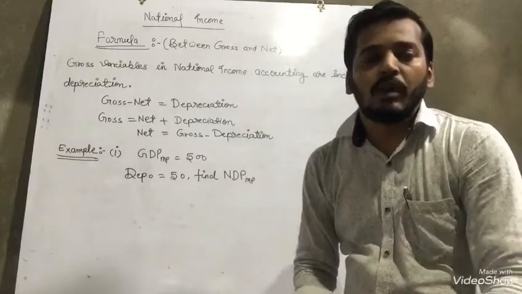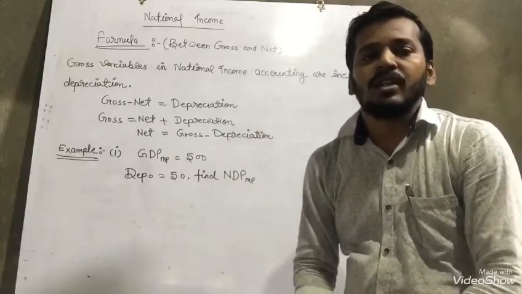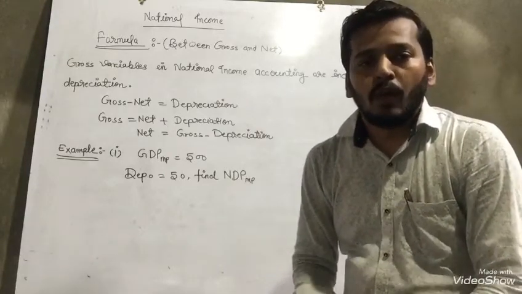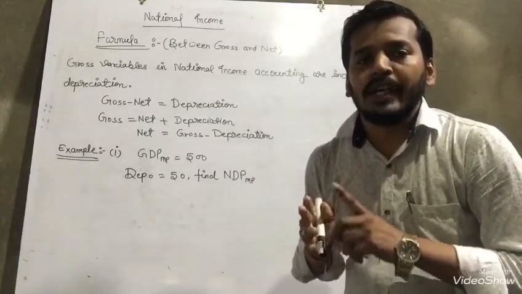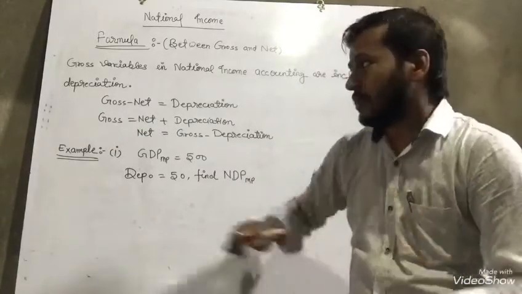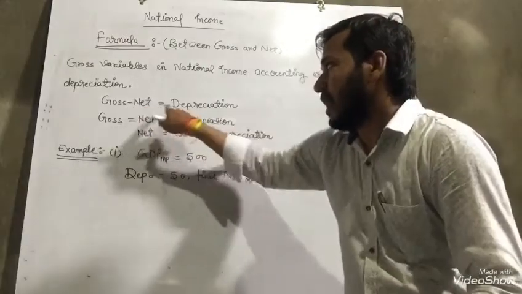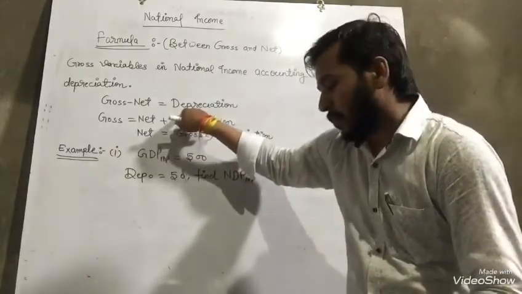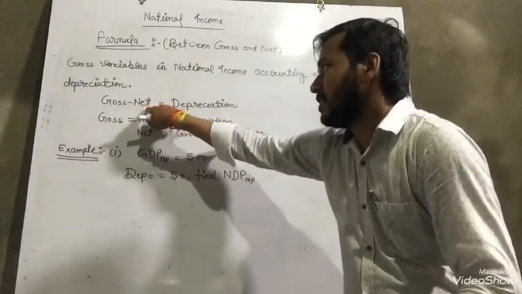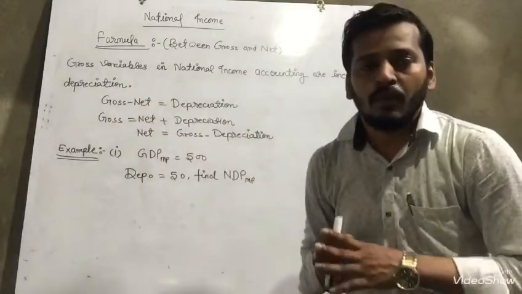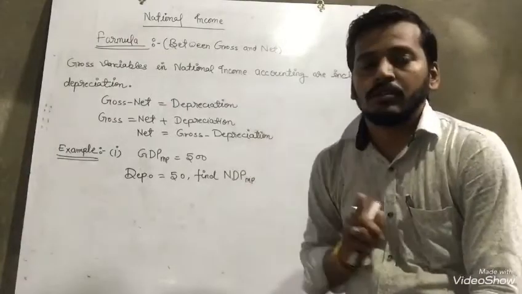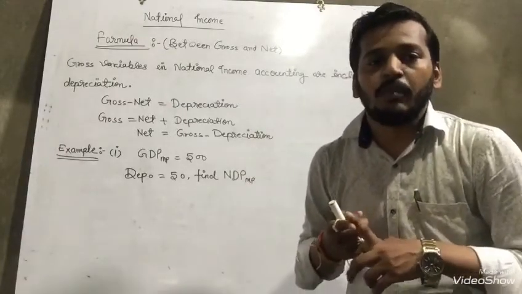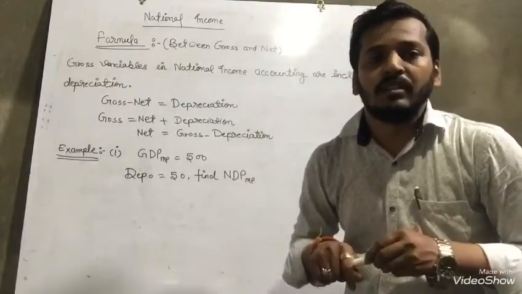In the last lecture I explained this. When we have to calculate depreciation, we know very well: gross minus net equals depreciation. When we calculate gross, net plus depreciation should be there.